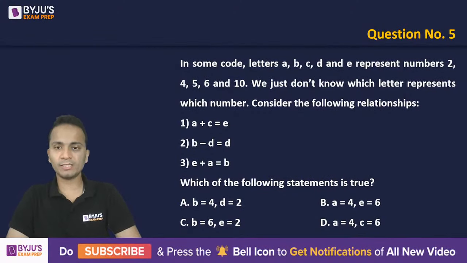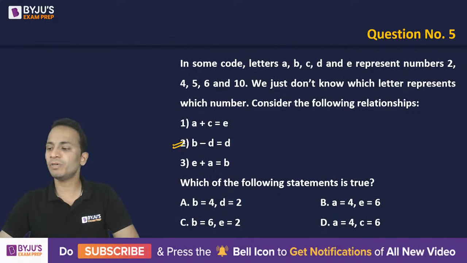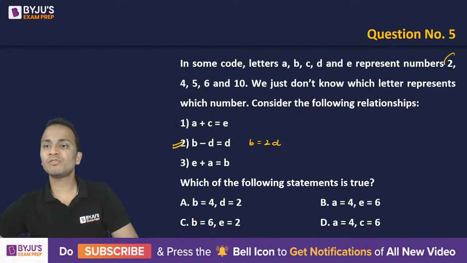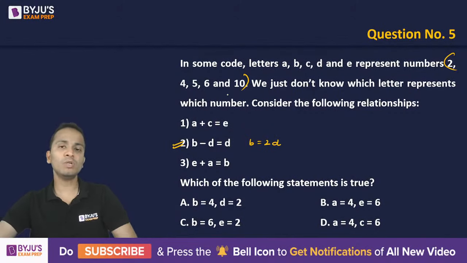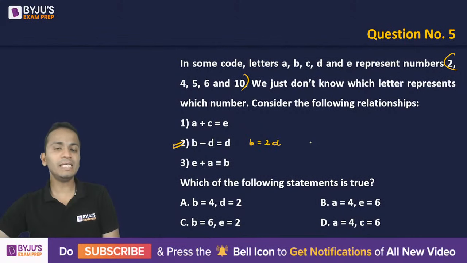All right, one answer already. Now I would like to start with the second statement, which says B minus D equals D. So this equation becomes B equals twice of D. Out of these five numbers, I have to select two numbers such that one number is double the other one. So B and D respectively can be 10 and 5, since 10 is double of 5, or they can be 4 and 2.